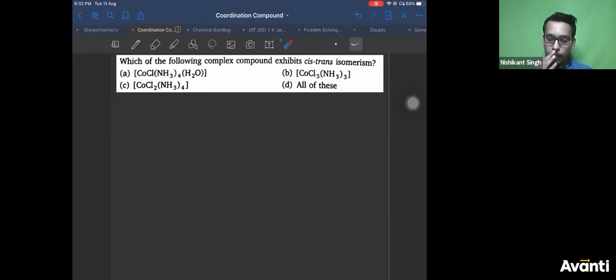You have got the poll. Which of the following will show cis-trans isomerism? This is a perfect CET, NEET type question, or even JEE Main. Which of the following can show geometrical isomerism? I think I am getting the correct answer from all directions. That's good news. That means you at least understood some part of it.